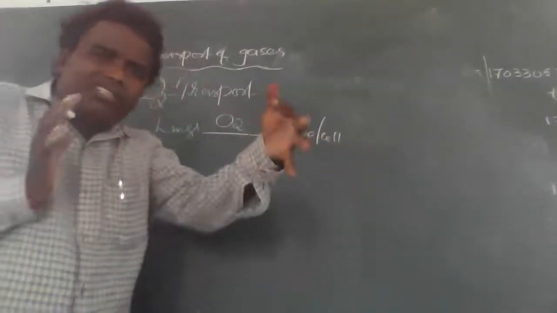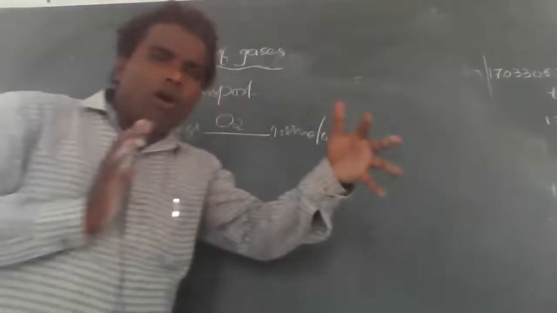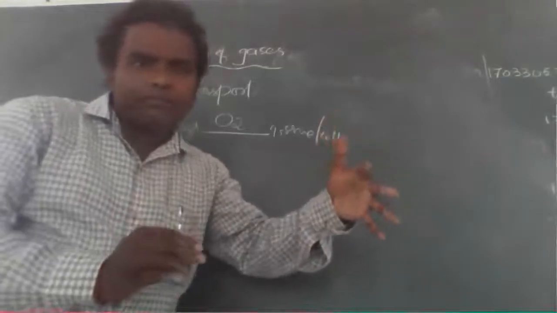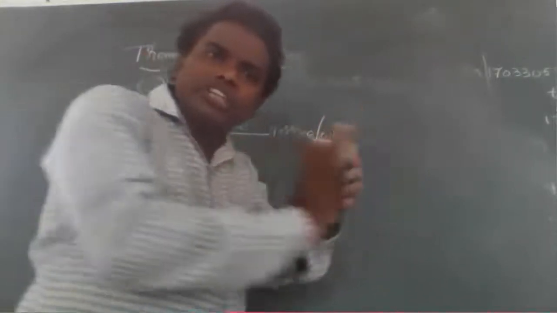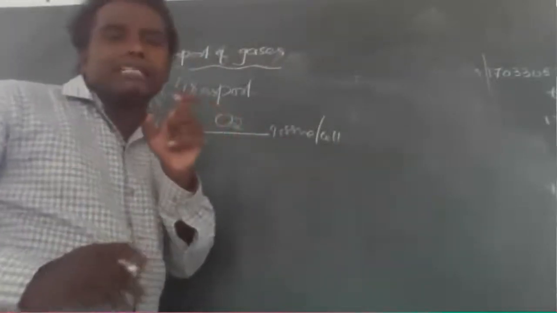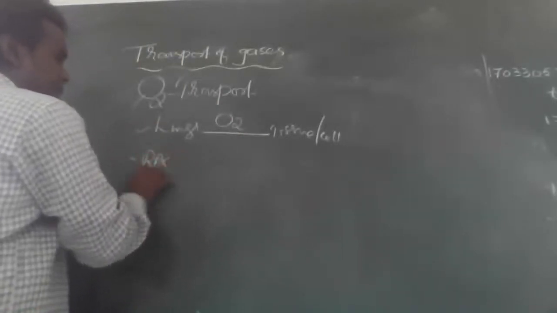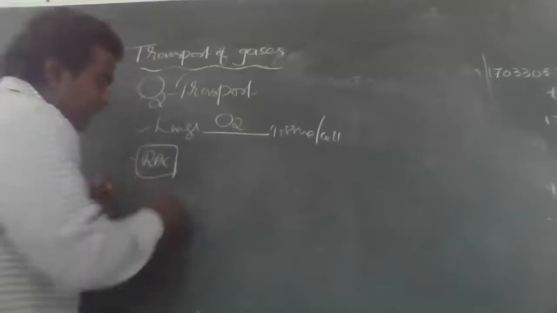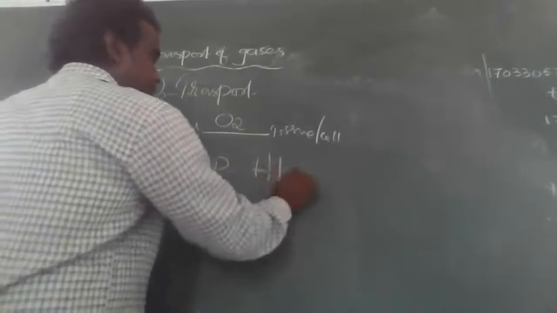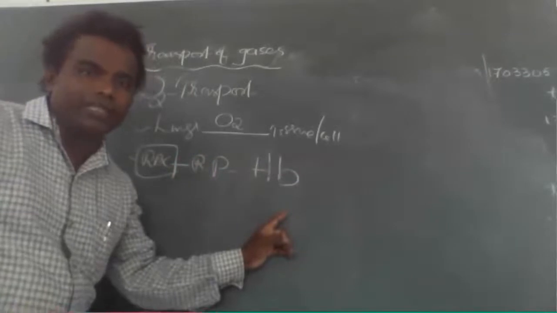But how is the oxygen transported from the lungs to the tissue? Come on, tell me. We discussed it yesterday. Because in the blood, RBC cells are there, and in the RBC there is a respiratory pigment. That is hemoglobin, as I already told you yesterday.